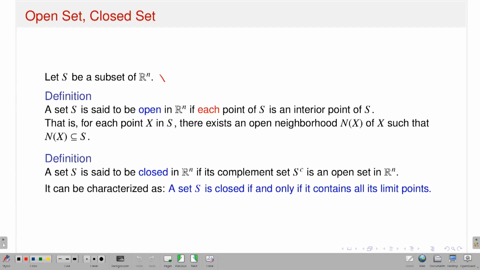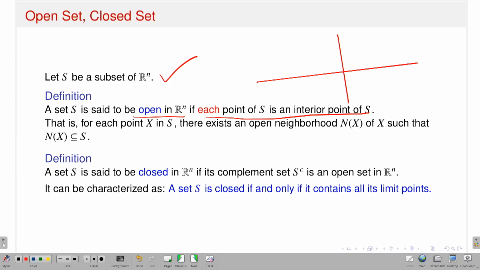Let's start with a set S, a subset of Rn. A set S is called open in Rn if each point of S is an interior point of S. So if I take any point inside S, it should be an interior point. That means, what is the definition of interior point? I know that for a point inside S, there should exist an open ball which is fully contained in that set.